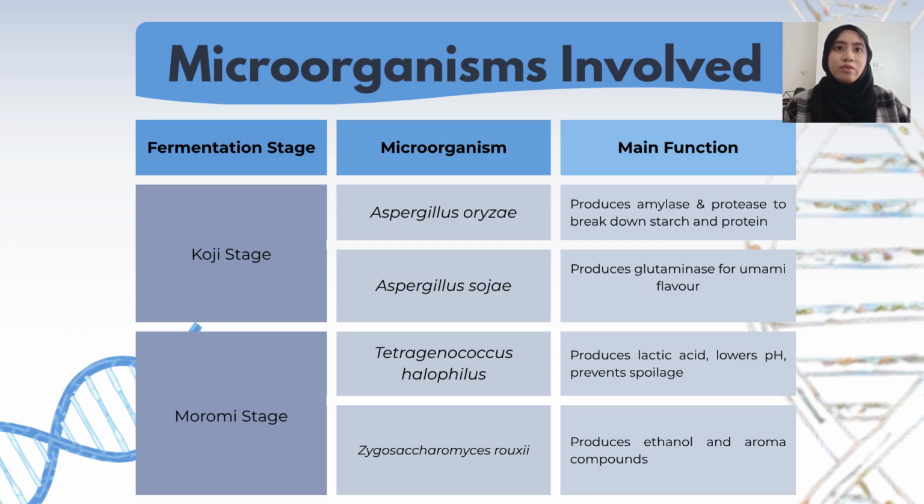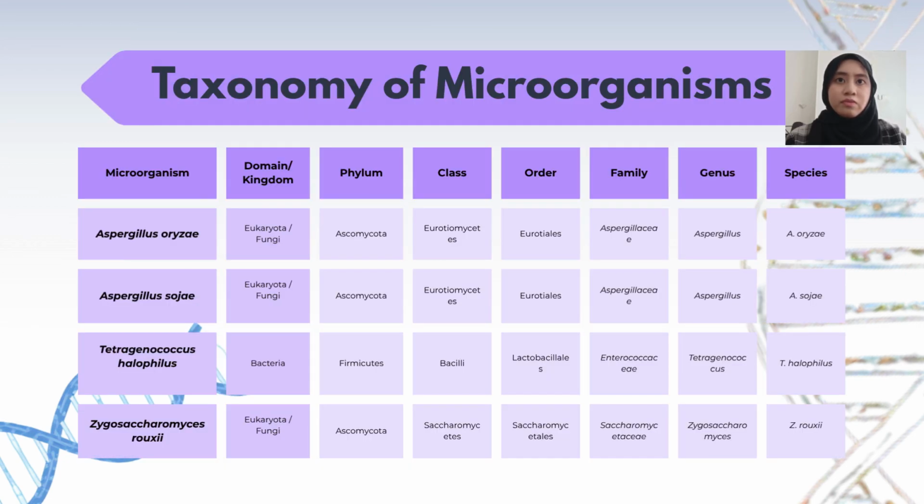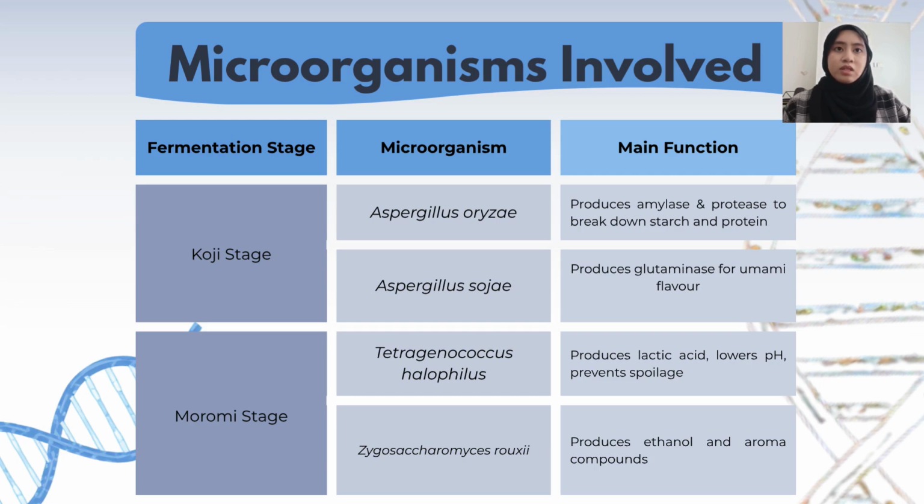Next, during the moromi stage, the dominant microorganism is the bacterium Tetragenococcus halophilus. It is from domain Bacteria, phylum Firmicutes, class Bacilli, order Lactobacillales, family Enterococcaceae, genus Tetragenococcus. This bacterium produces lactic acid, which lowers the pH and helps prevent the growth of spoilage microorganisms.